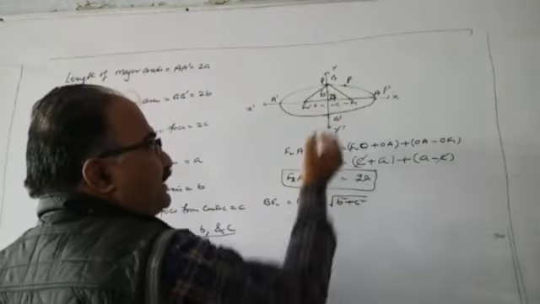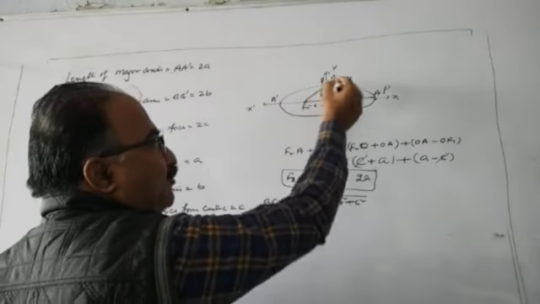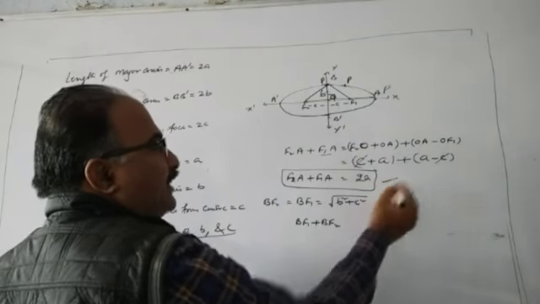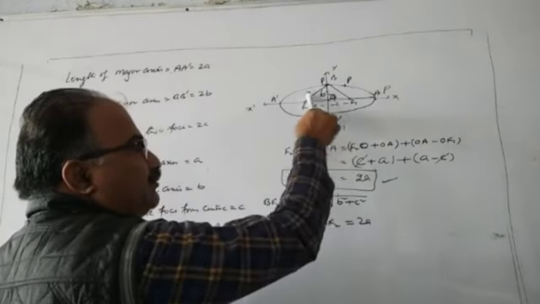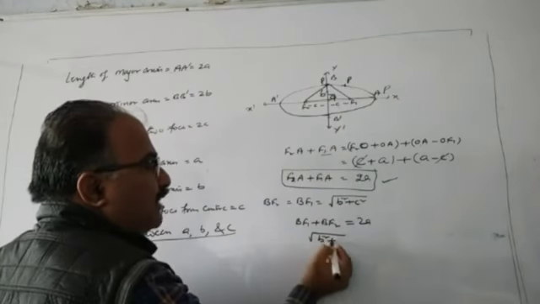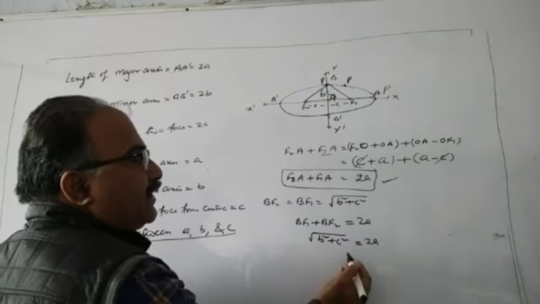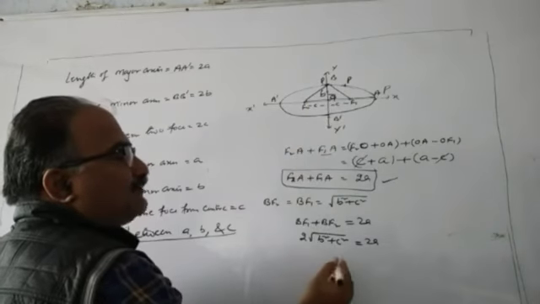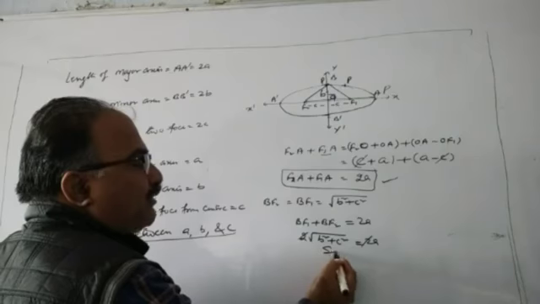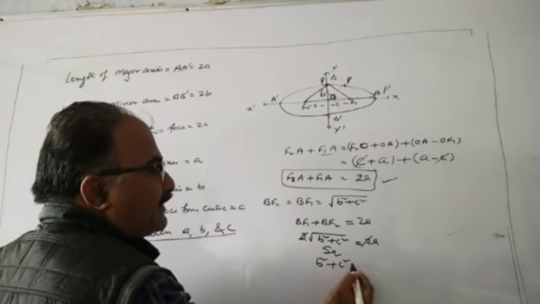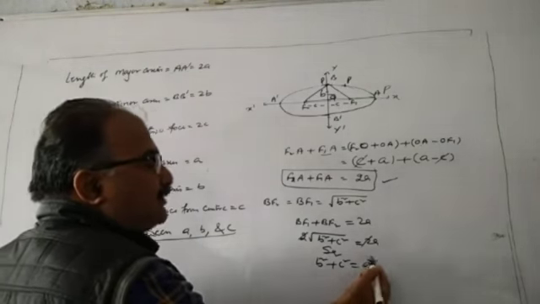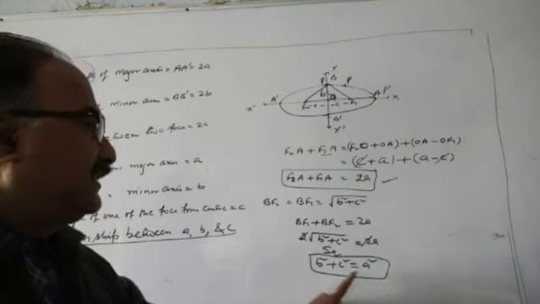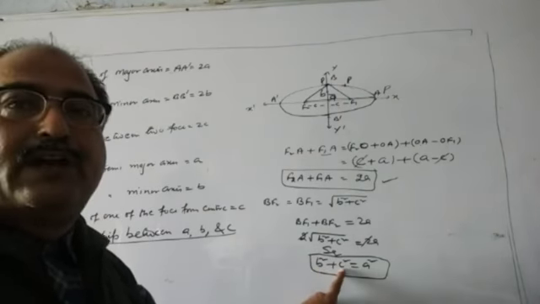Now BF1 plus BF2, the sum of these two. By this rule, it must be equal to 2A. But from these two triangles, we got it as 2 root B square plus C square equal to 2A. Now 2 cancelled by 2, squaring both sides, we have B square plus C square is equal to A square. So this is the important relation between semi-major axis, semi-minor axis, and distance of one of the foci from the center.